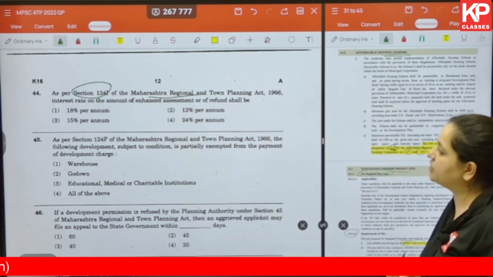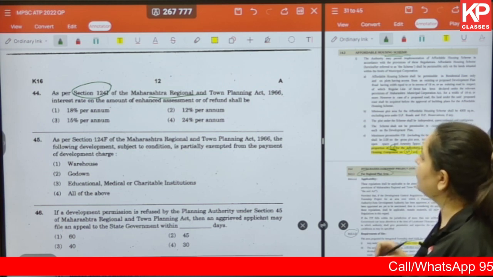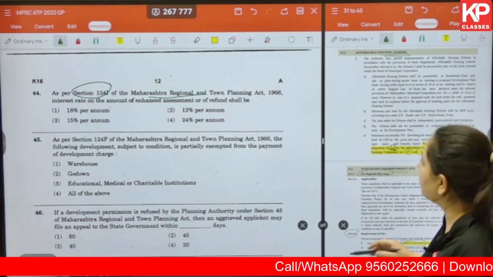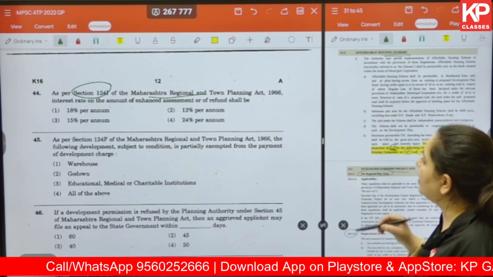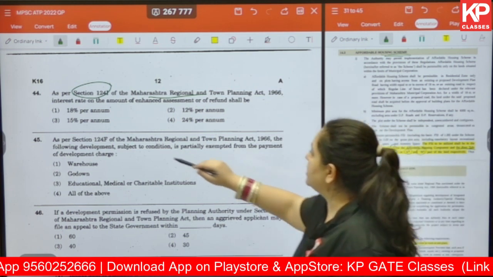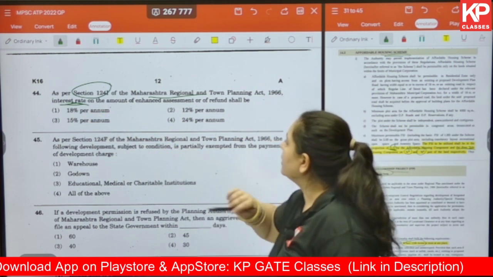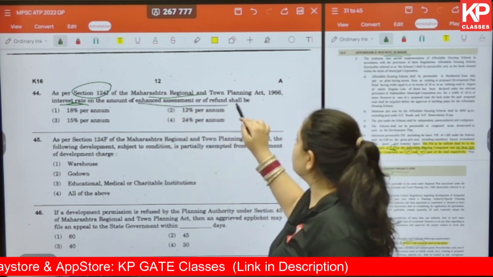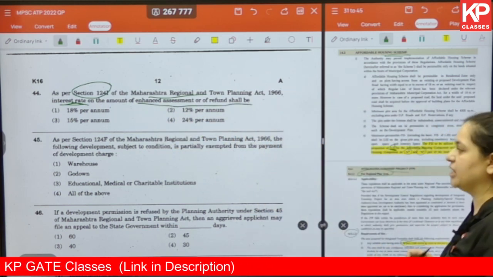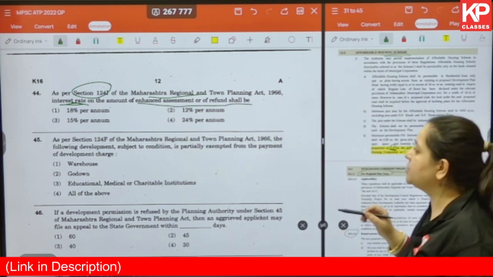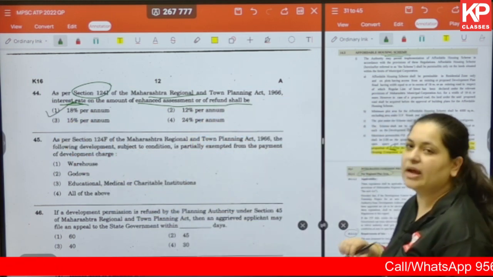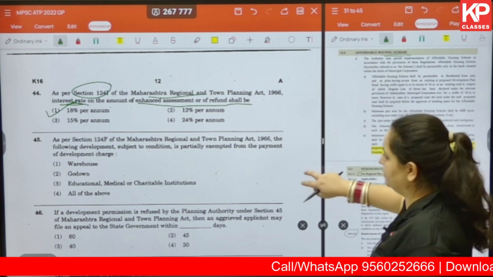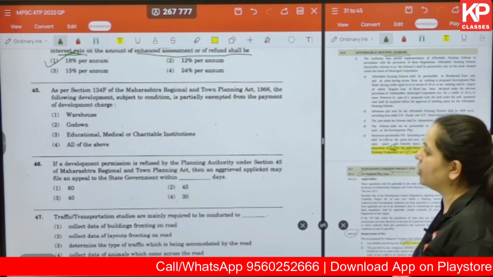So as per section 124I of the Maharashtra Regional and Town Planning Act 1966, interest rate on the amount of enhanced assessment or of refund shall be what? If you look into this particular document, you will find the correct answer is option number 1, that is 18% per annum.